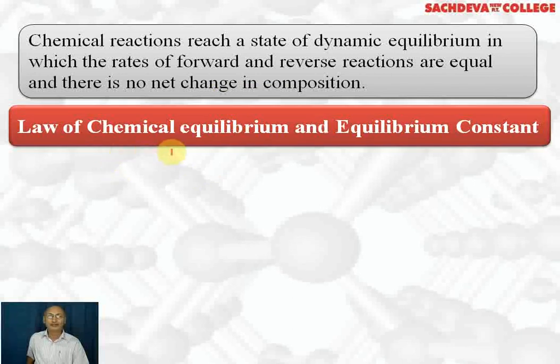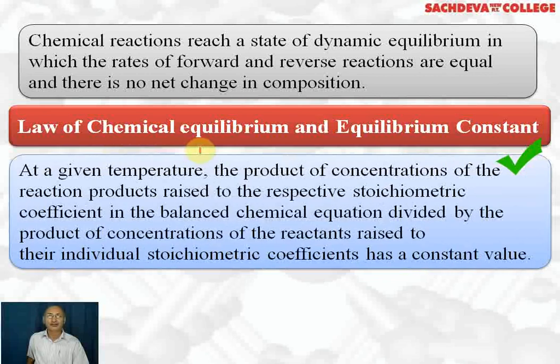Now we are going to take up the law of chemical equilibrium and the equilibrium constant. At a given temperature, take the product of the concentrations of the reaction products raised to the power of their stoichiometric coefficients. What are these stoichiometric coefficients? These are the coefficients in front of reactants and products in the balanced chemical equation.